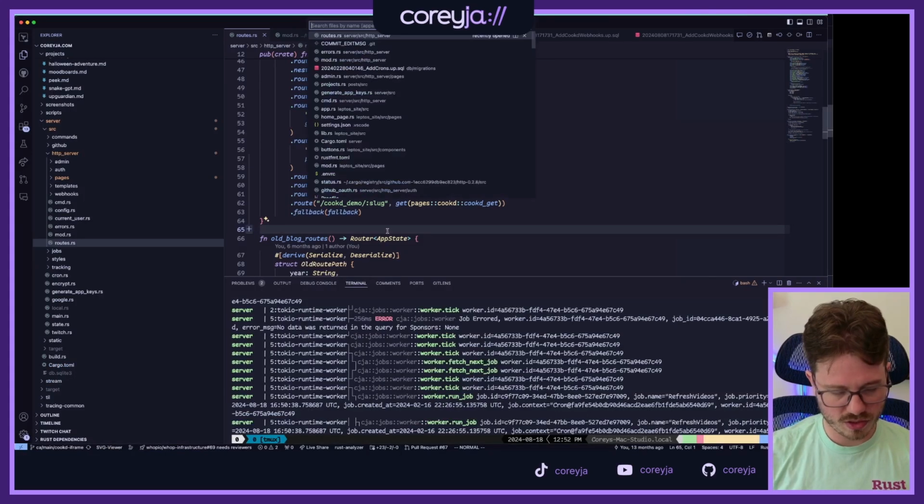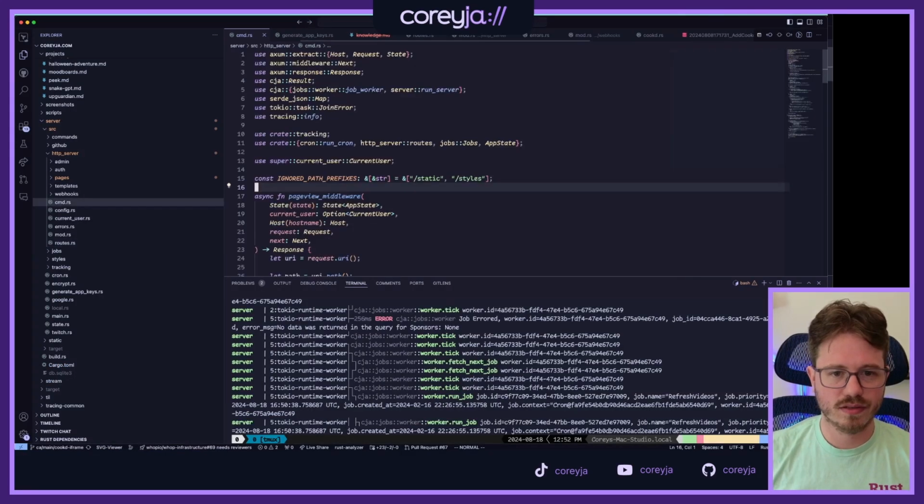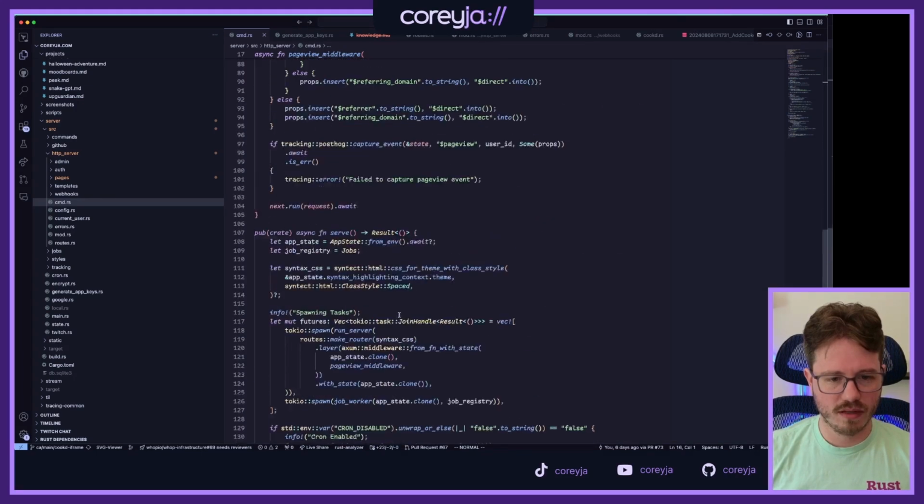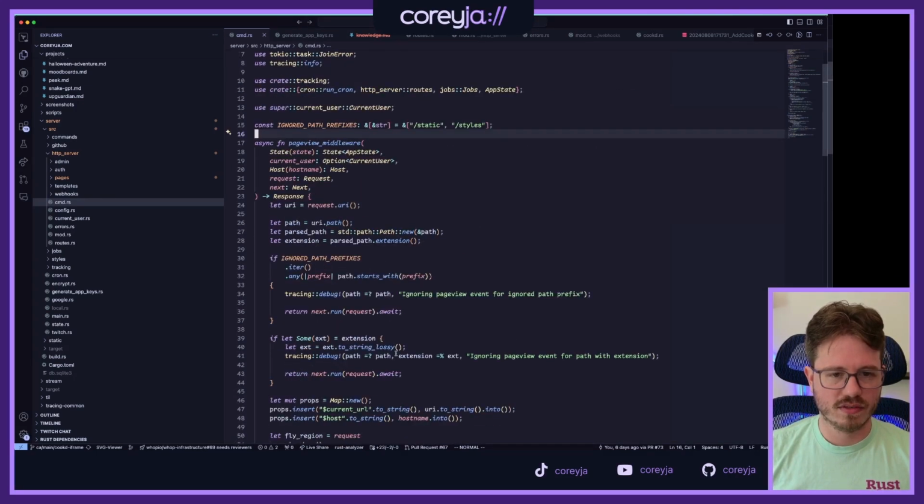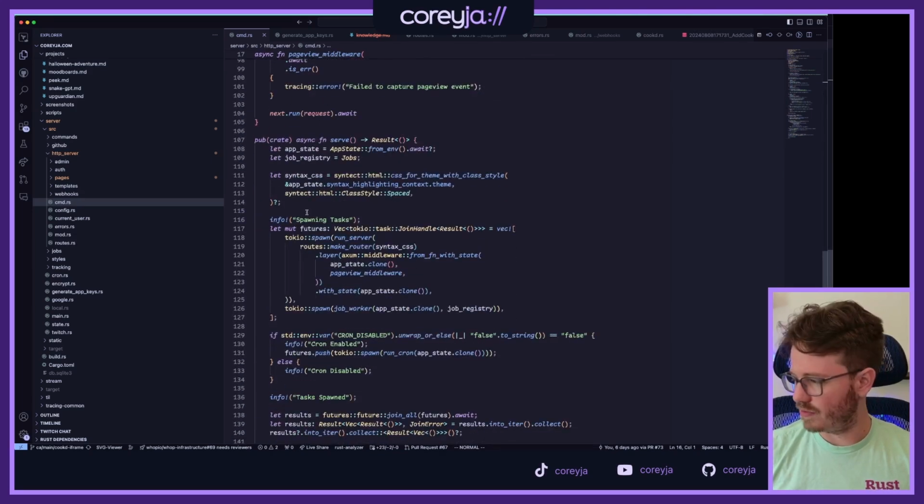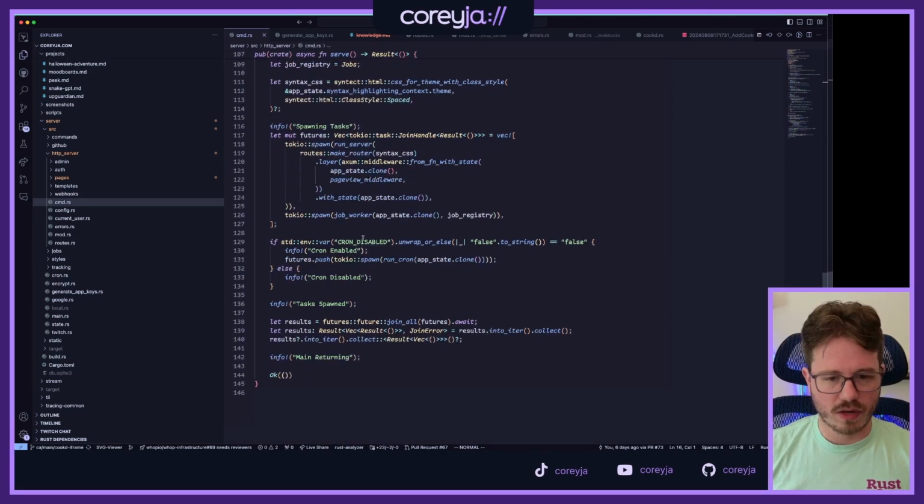And then the other thing that I'm going to do is I'm going to go to my command file. It's not really the most intuitive place for it. Is this my command file? Yeah. What's this? Oh, page view middleware I just put in here. I forgot about that. We're doing some analytics-y stuff there. Oh, and I want cron disabled.